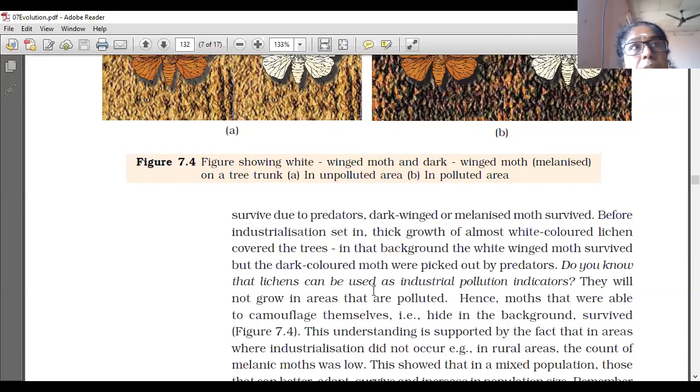If there is pollution, lichen will not grow there. Lichen can grow only in an unpolluted area. So if lichen is seen in a particular area, we can understand that the area is pollution free.